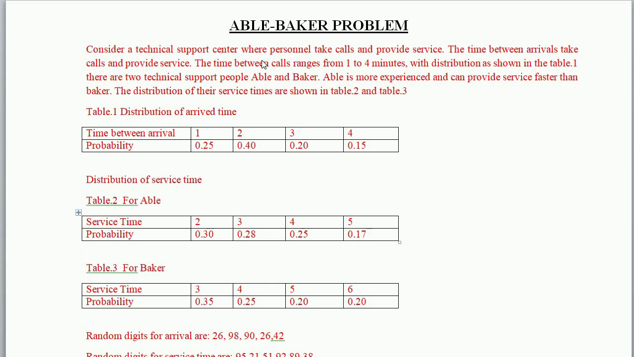Consider a technical support center where a person takes a call and provides a service. The time between arrivals of calls ranges from 1 to 4 minutes, and the probabilities are given here. There are two technical support people, Abel and Baker. Abel is more experienced and can provide service faster than Baker. The distributions of their service times are shown in table 2 and table 3, given for Abel and for Baker.